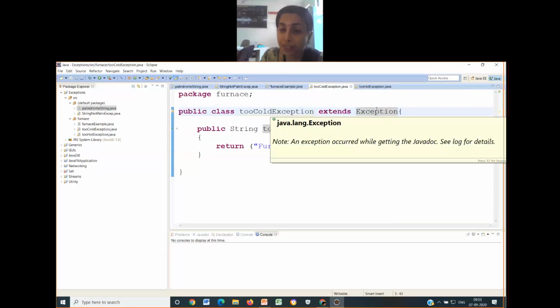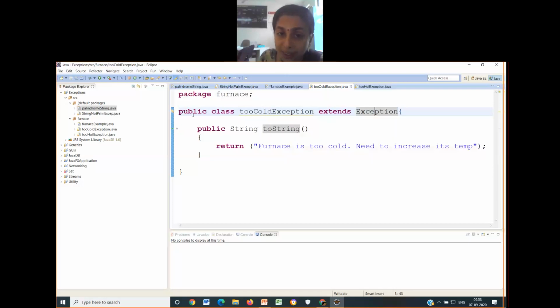As explained in the previous example, I have to make it public. Why should I make it public? Because it has to be available publicly anywhere I want that exception class called. I must have the accessibility for that.